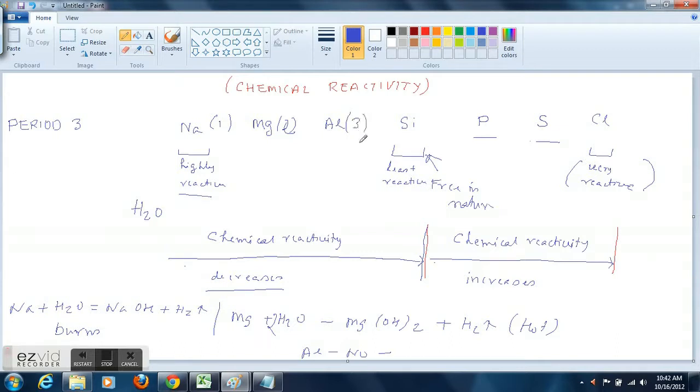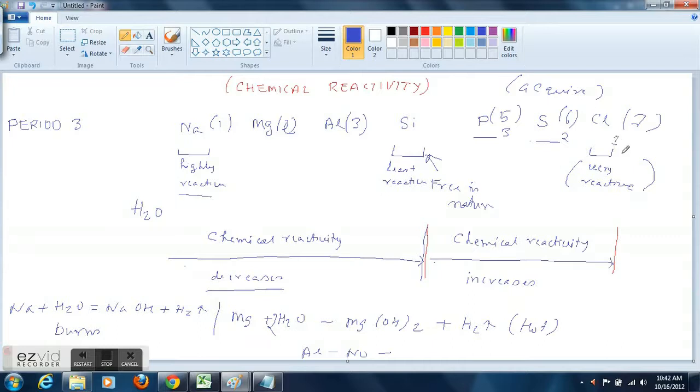But let's look at sodium, magnesium, aluminium. Sodium has 1 electron, so it is easier for sodium to lose 1 electron than for magnesium to lose 2 electrons, and for aluminium even more difficult to lose 3 electrons. That is the reason sodium is most reactive, then magnesium, then aluminium, and silicon is the least reactive. So of course sodium is electropositive, magnesium is electropositive, whereas phosphorus, sulfur, chlorine, they are electronegative. So now we can explain the chemical reactivity also in terms of their valence electrons.